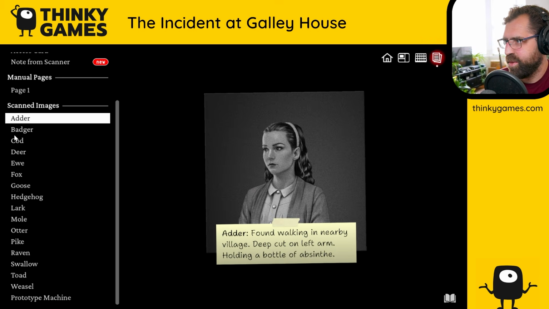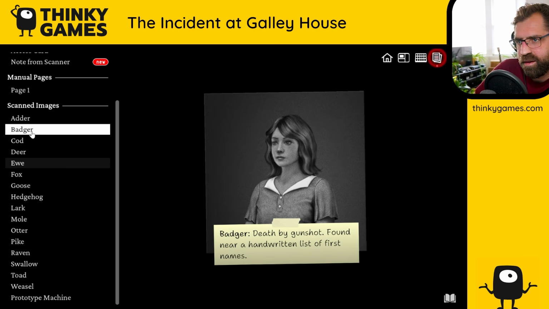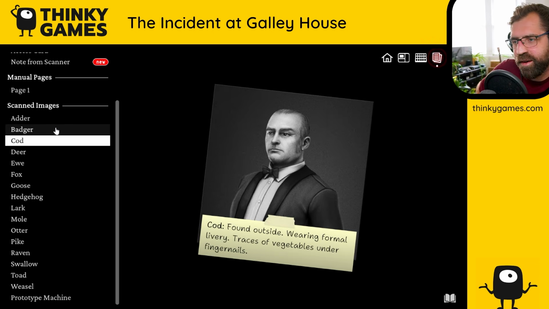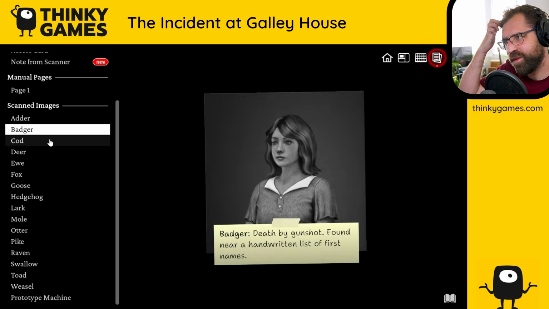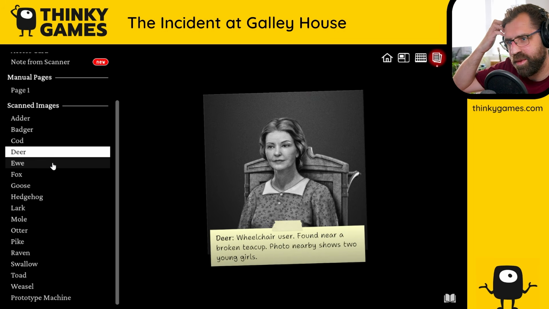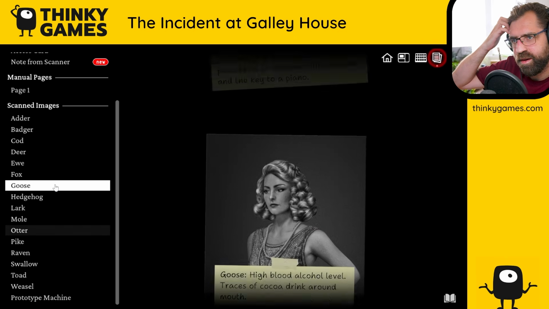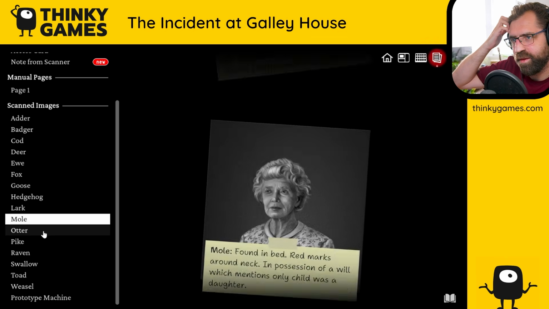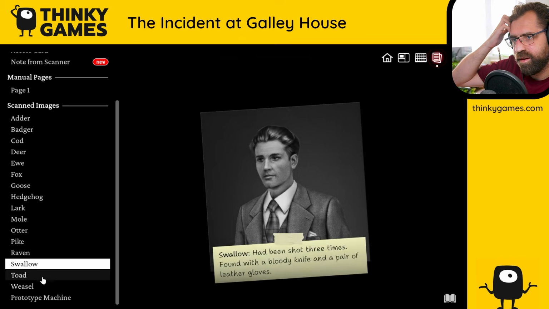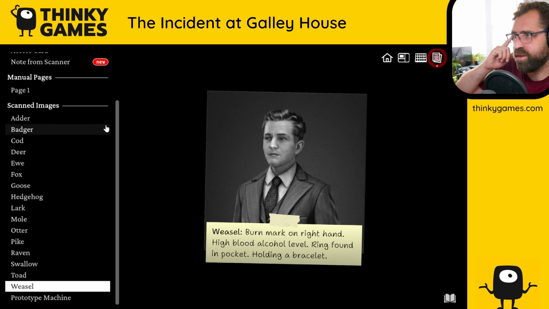Like A, B, C, D, E, F, G, H. Then L. Ada found walking in nearby village, deep cut on left arm, holding a bottle of absinthe. Badger, death by gunshot. Okay, so this is all the characters that were found, but they didn't know who they were, so they've given them code names, maybe? Okay, so these are probably all the people we have to assign to... Okay, I wonder if there's the same number as well.